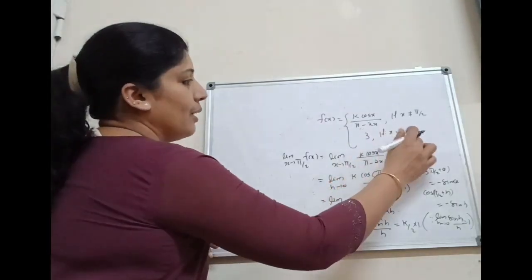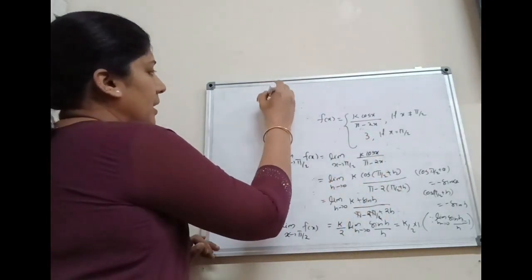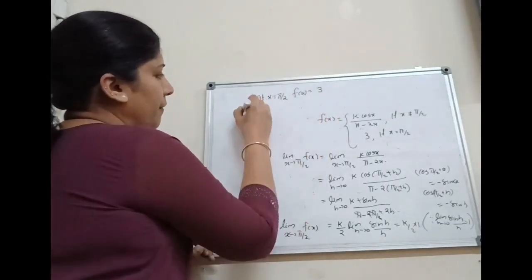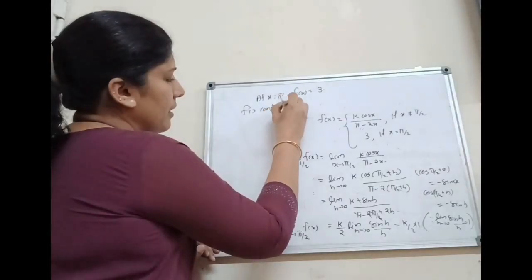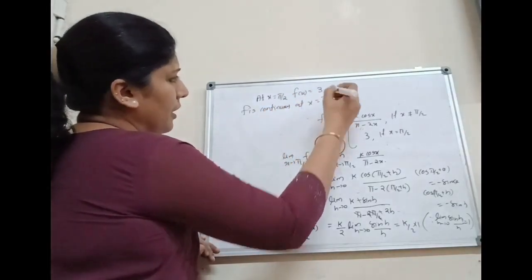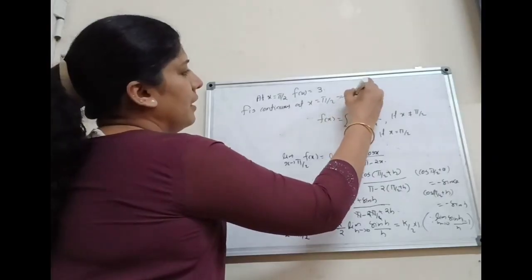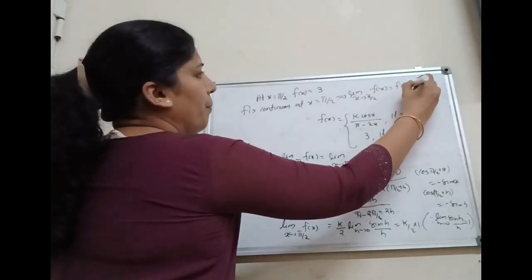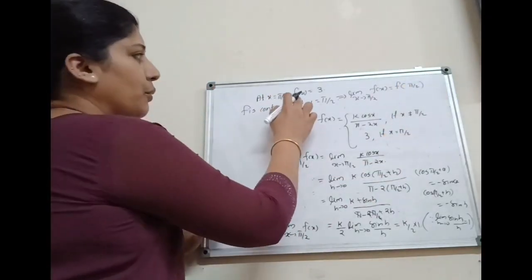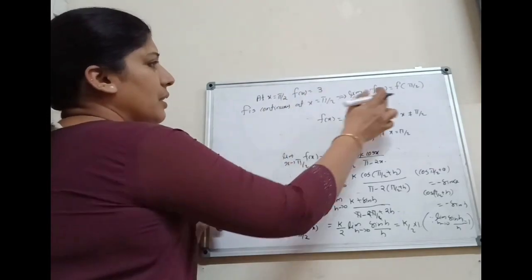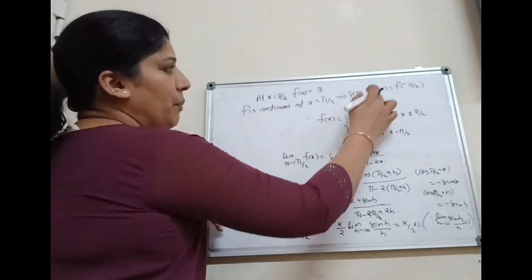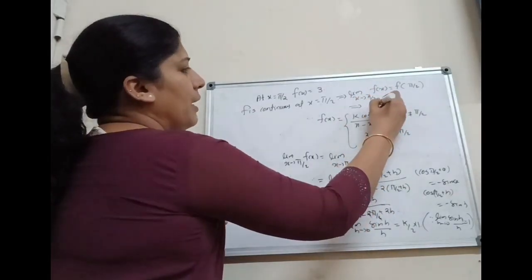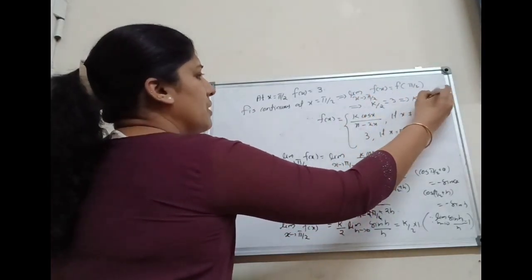Next, given at x equal to pi by 2, f of x equal to 3. Here given f is continuous at x equal to pi by 2. That means limit x tends to pi by 2 of f of x equals f of pi by 2. Here at x equal to pi by 2, f of x is 3, that is f of pi by 2 is 3. The limit value is k by 2. That implies k by 2 equal to 3, that implies k equal to 6.